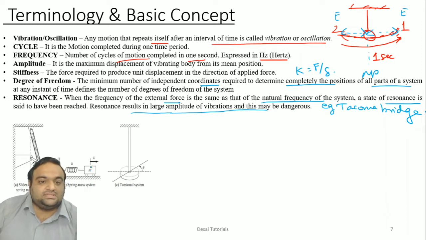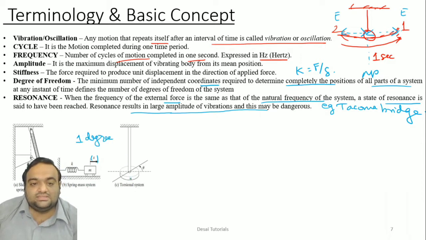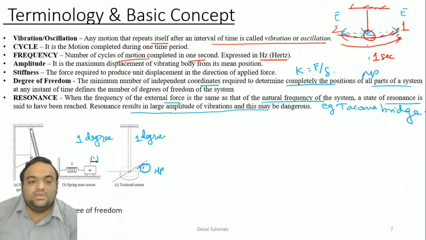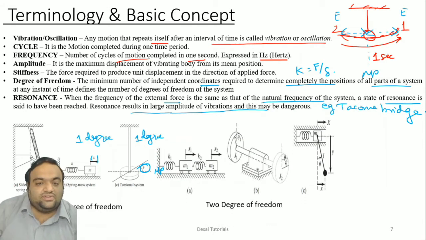Degree of freedom, once again, as you can see here. This is our spring mass system, and here only one variable x is enough to determine the position of the system. So this is what we say is 1 degree of freedom in our vibrating system. Here also only one variable theta is required in torsional vibration to measure its displacement from the mean position. So we call it 1 degree of freedom, or single degree of freedom.